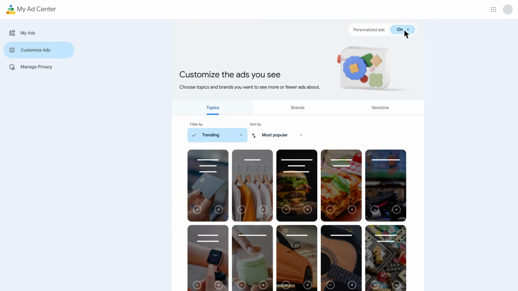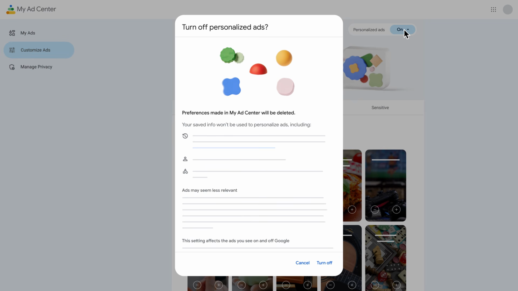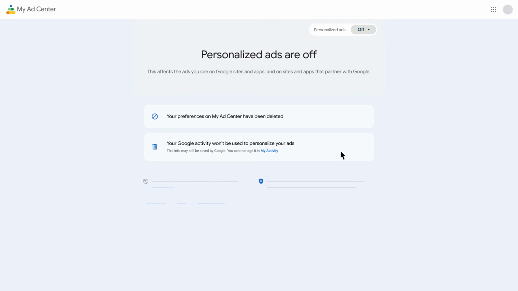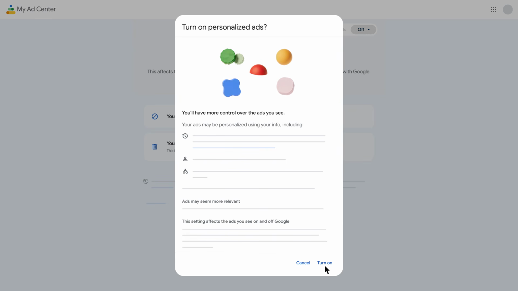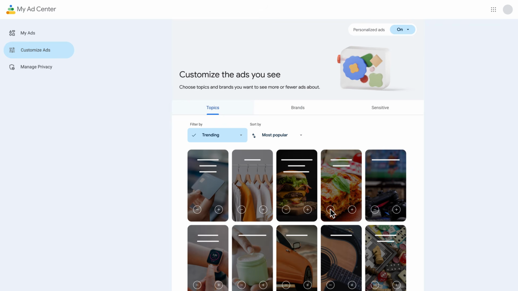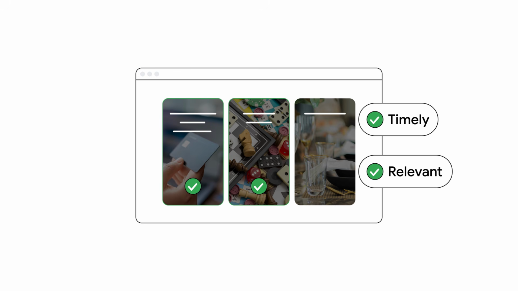Turning off personalized ads means you'll see more generic ads based on factors like the time of day or content you're viewing. It's important to know that customizing your ads doesn't block ad topics or brands completely, nor does it mean you'll see fewer ads overall. However, customizing your ads does allow you to tailor your experience with Google services into one that feels timely and relevant to you.